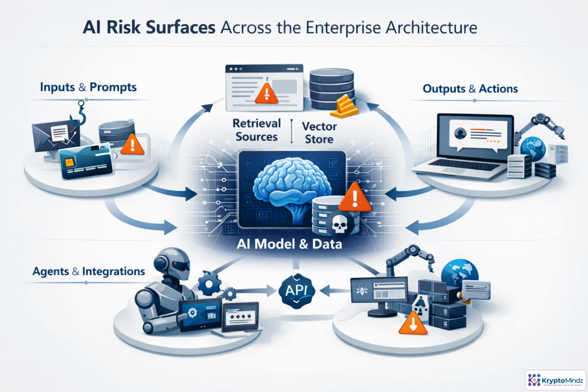AI risk is not confined to the model. It moves through every connection in the architecture. A malicious prompt can leak data or override instructions. Retrieval sources and vector stores can introduce poisoned, outdated, or unauthorized content. Tools and APIs can turn a bad answer into a real action. Agents amplify this because they plan, call systems, and operate with permissions. Effective governance treats each component as a control point instead of trusting the pipeline by default.